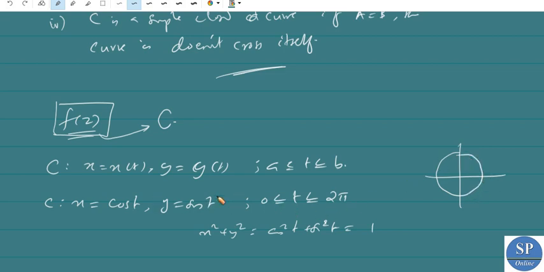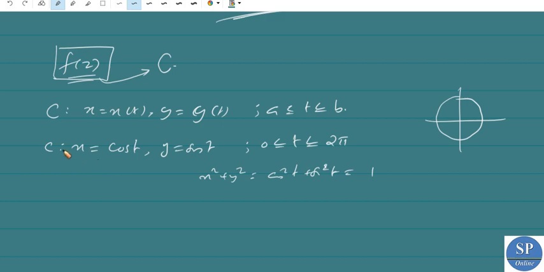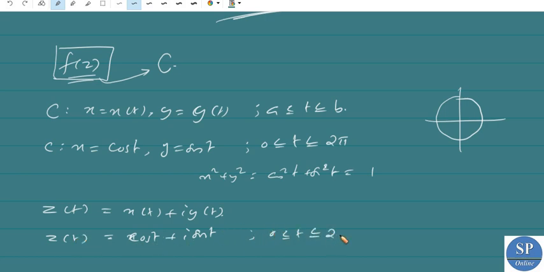So this is a closed curve also. If we take x as the real part and y as the imaginary part, then we can write this curve as a function z of t equal to x of t plus i y of t. That is, here we will have z of t equal to cos t plus i sin t for t varying from 0 to 2 pi.